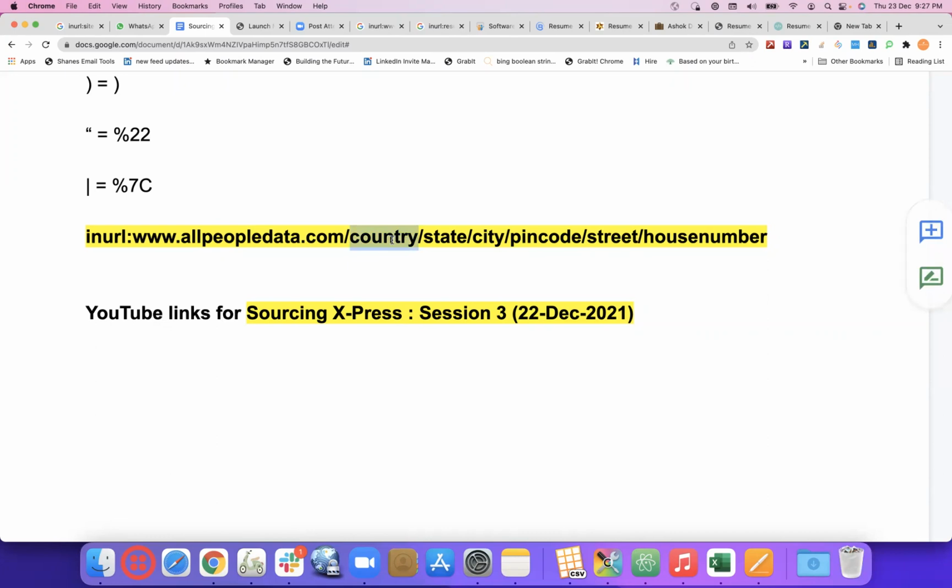Here would be the list of hundreds of countries. Once the list of countries, then there would be the list of states. After coming to the country, I'm going to the state. After coming to the state, I'm going to that particular city. After that city, I'm going to that pin code, then that street, and then the house number.